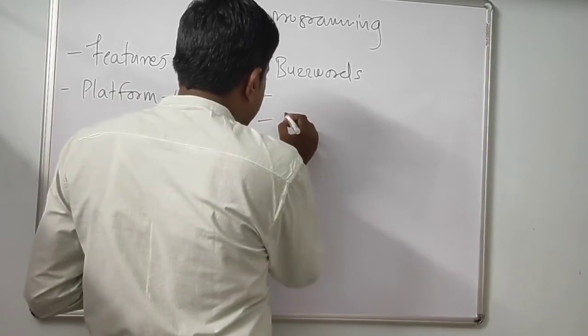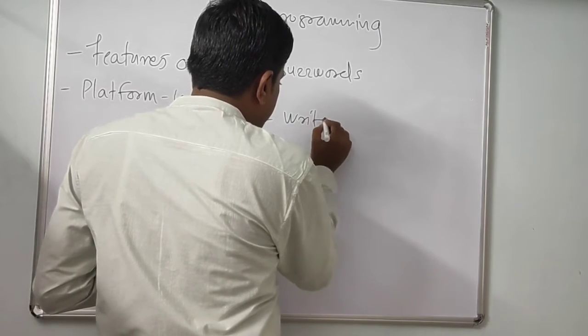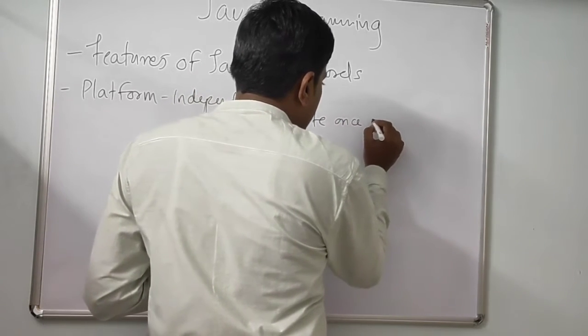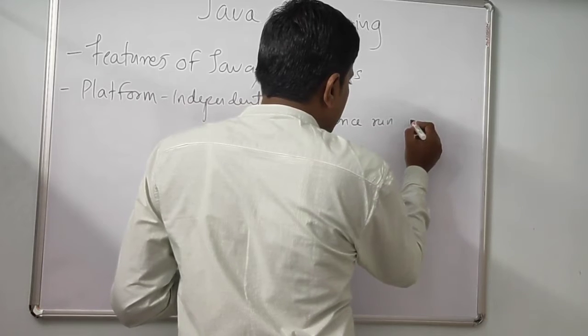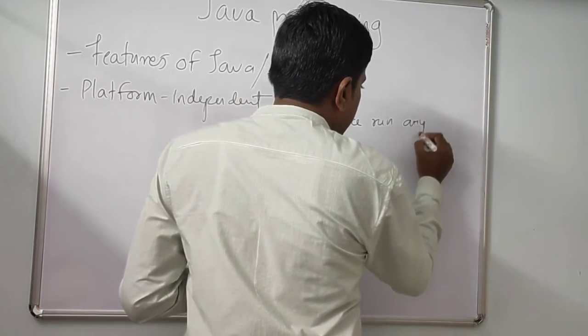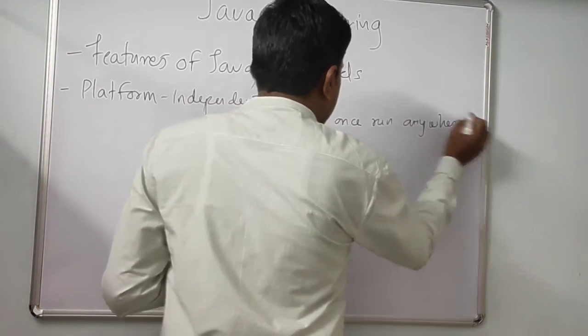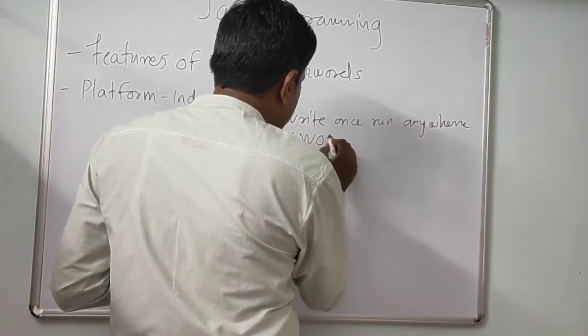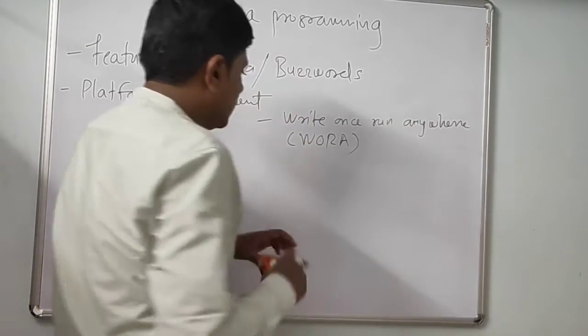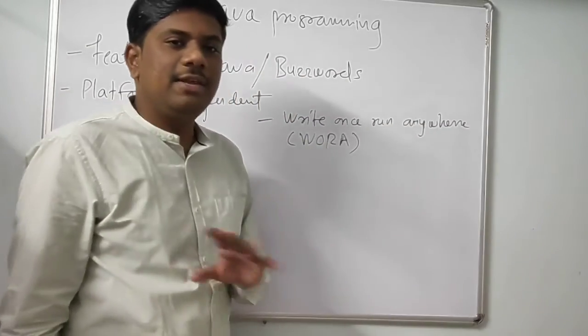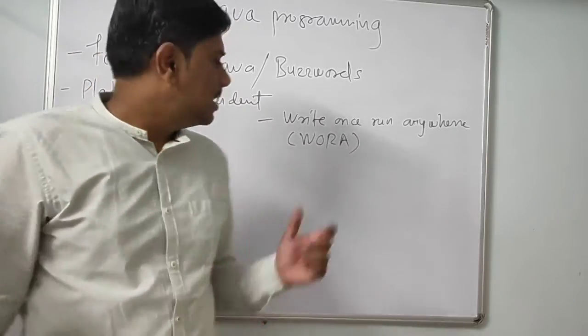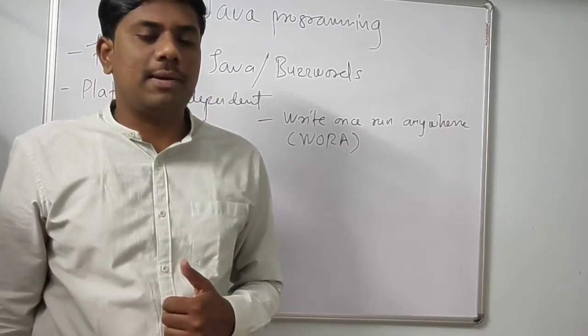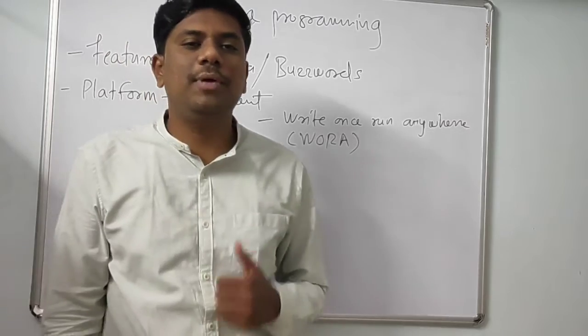It is also called write once, run anywhere. Java is a write once, run anywhere programming language, and that is also called platform independent.